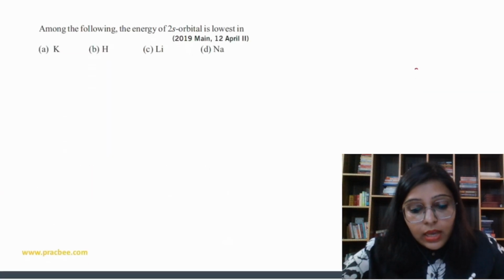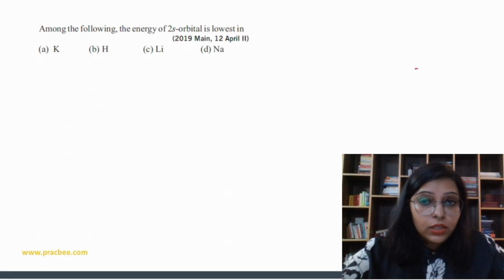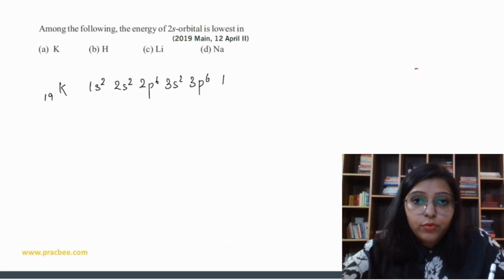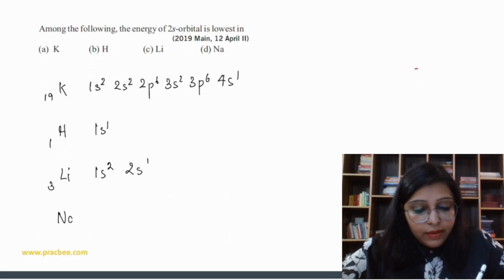The next question says, among the following, the energy of the 2s orbital is lowest in which? So see, I am writing all the complete configurations. Potassium is 19, so 1s2, 2s2, 2p6, 3s2, 3p6 and 4s1. Hydrogen 1, so 1s1. Lithium 3, so 1s2, 2s1. Sodium 11, so 1s2, 2s2, 2p6, 3s1.